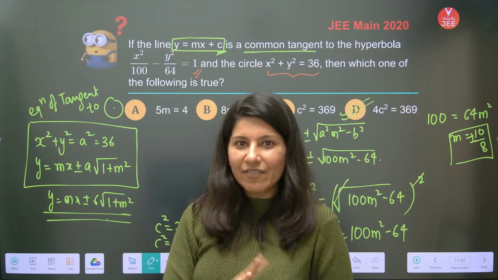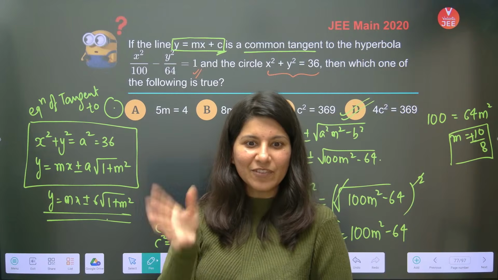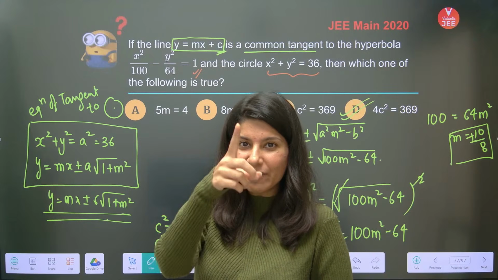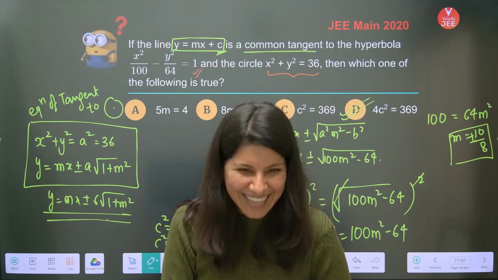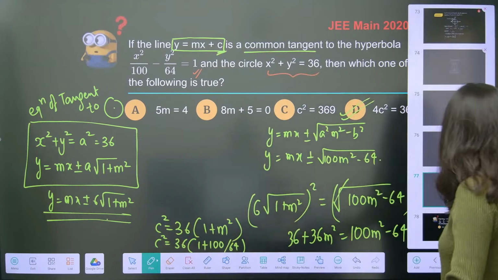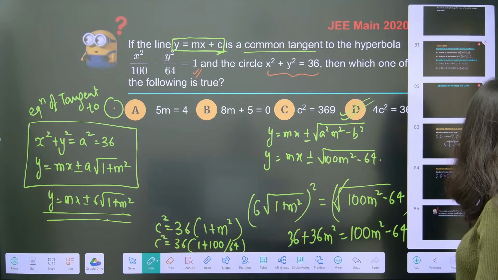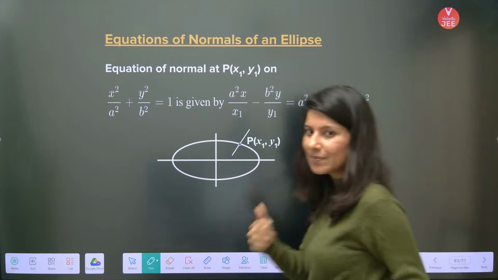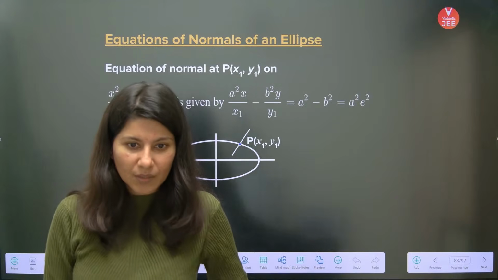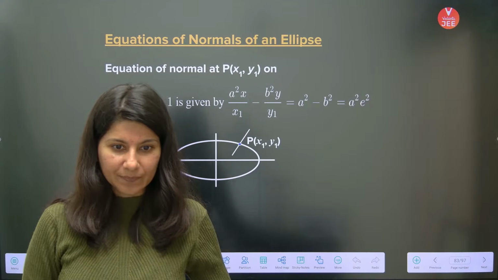In offline, students never used to give us time. That, ma'am, finish it in 30 minutes. Now you have 15 minutes for the class. But anyway, don't worry, I'll finish it within 30 minutes, okay? We are only left with a few topics, which is equation of normal. Yes, equation of normal of ellipse and hyperbola.